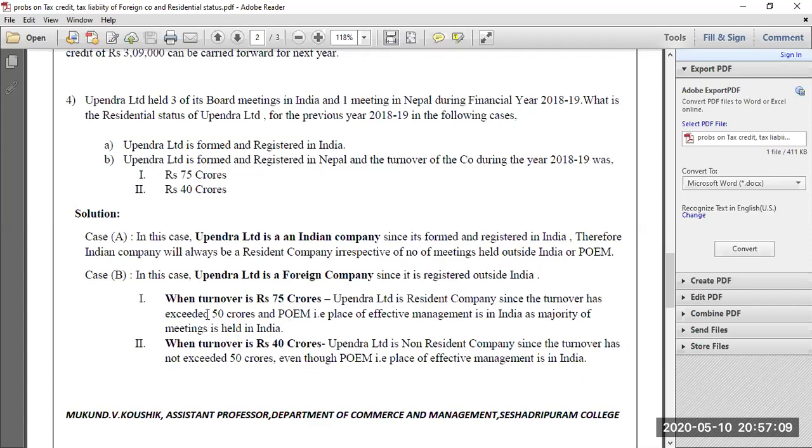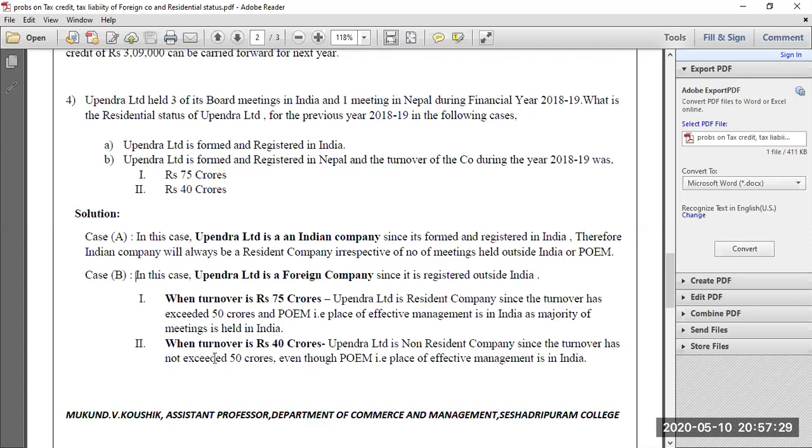Now, in the first case, the foreign company will be a resident company because it satisfies both conditions. The turnover is exceeding 50 crores and the place of effective management is also in India, because they have given in the question that out of 4 board meetings held in the previous year, 3 were held in India. That means it has its place of effective management in India. The majority of its meetings are held in India, so it becomes a resident company.